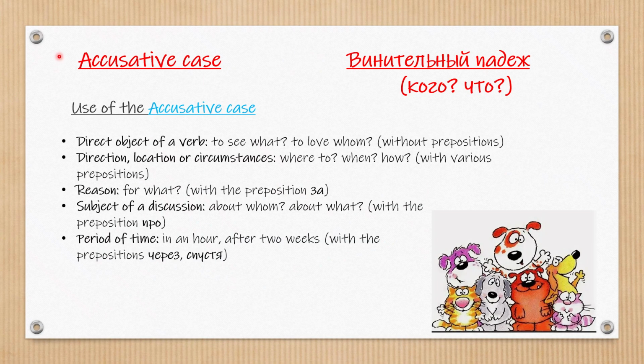So today's star is this accusative case, винительный падеж. It answers the questions кого, что, whom, what. Use of the accusative case. So first, direct object of a verb answers the questions to see what, to love whom, without any prepositions. Direction, location, or circumstances. Questions where to, when, how. We use various prepositions in this case.